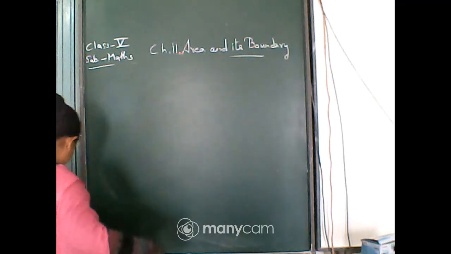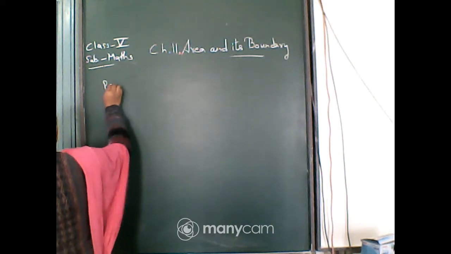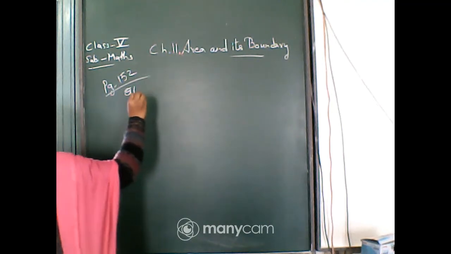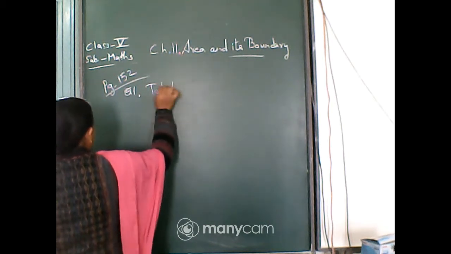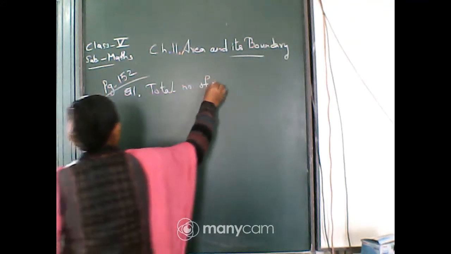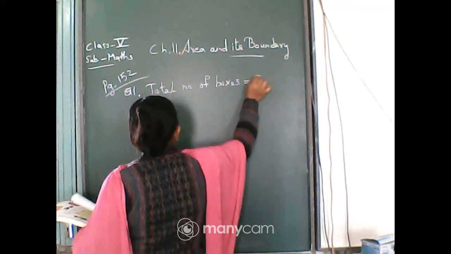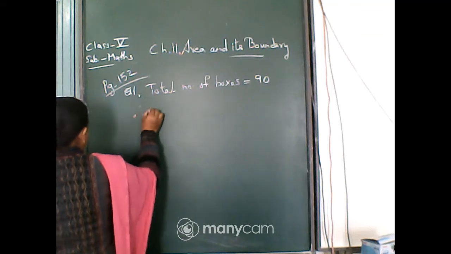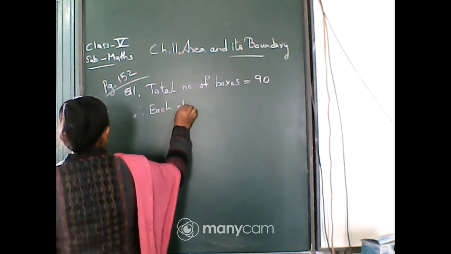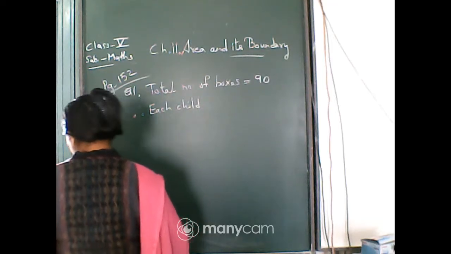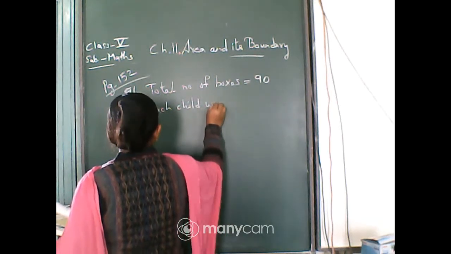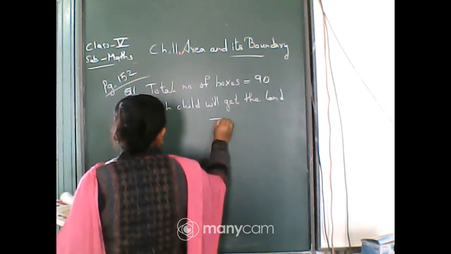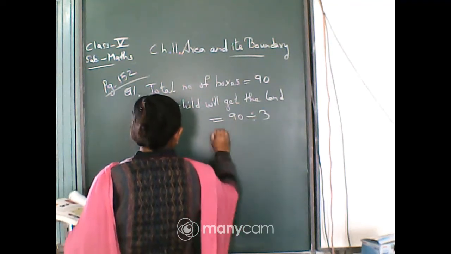See, page is 152. First of all, total number of boxes. Total number of boxes, it is 90. Therefore each child will get the share of land, 90 divided by 3, since 3 children are there.